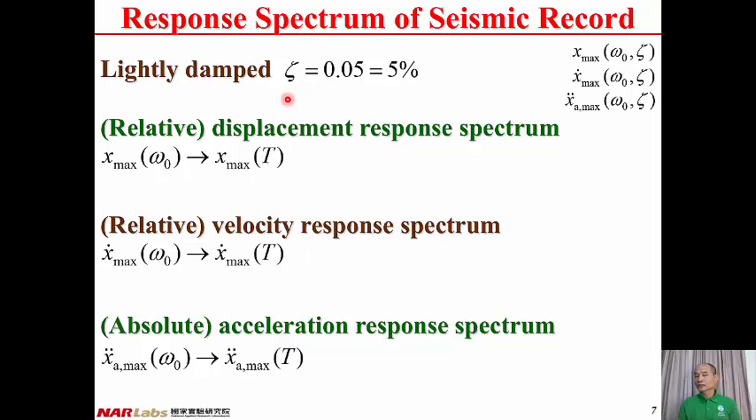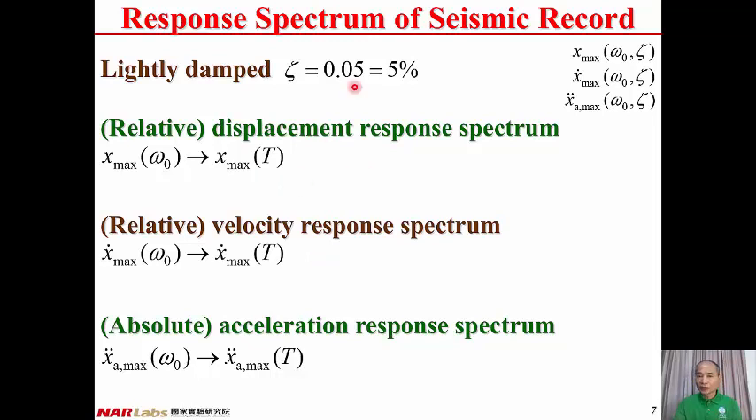Since civil engineering structures are largely damped, we can assign the damping ratio to be 0.05, that is 5%. Therefore, the peak relative displacement can be reduced to a function of omega 0, or a function of the vibration period T. Therefore, x maximum is a function of T, the vibration period of the structure, so that we can have the displacement response spectrum. This is the relationship between peak relative displacement and structural vibration period T.